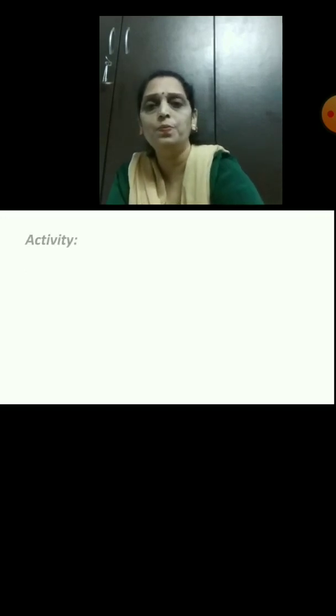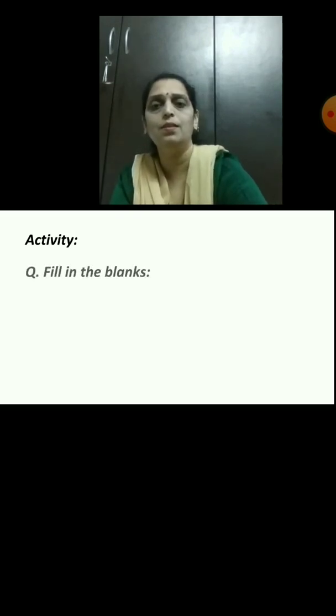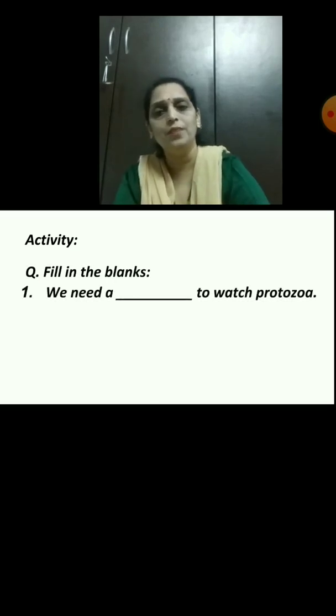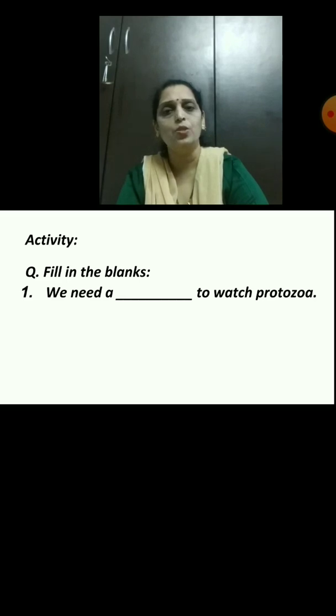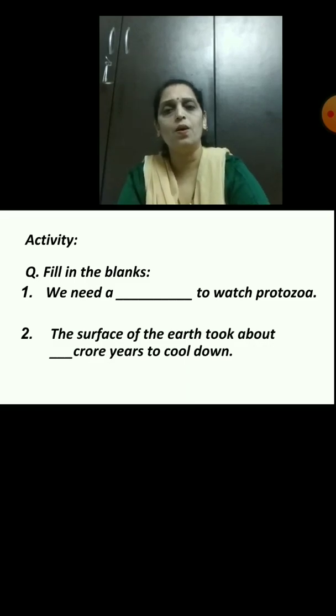And now the next we are going to do one activity. Fill in the blanks. We need a dash to watch protozoa. The surface of the earth took about dash crore years to cool down.